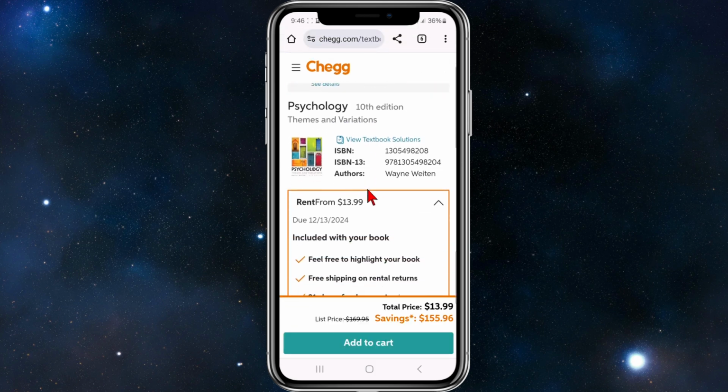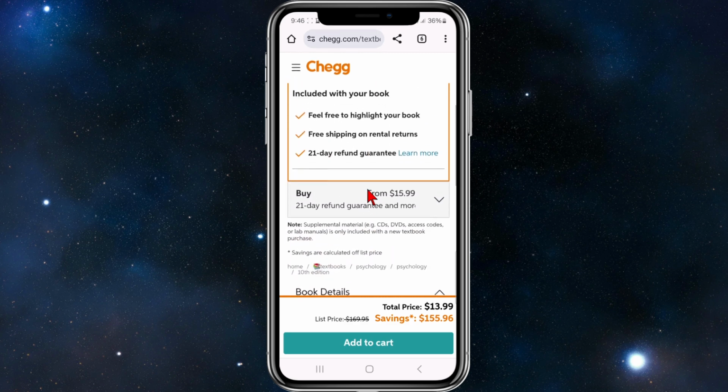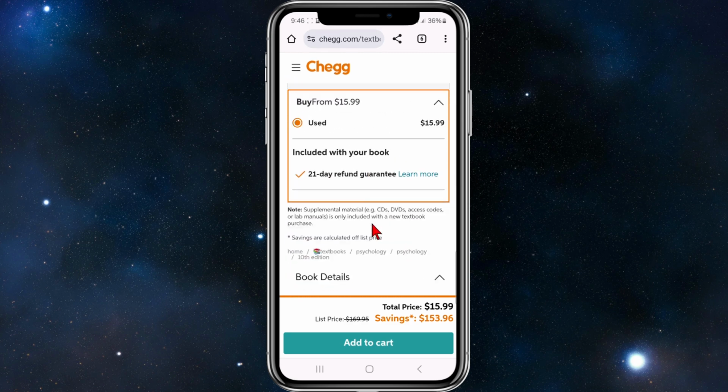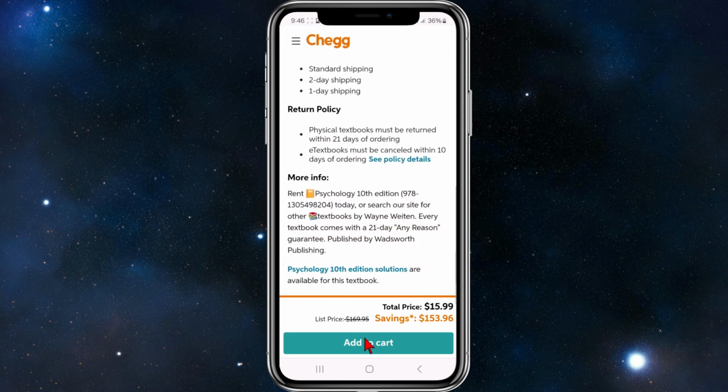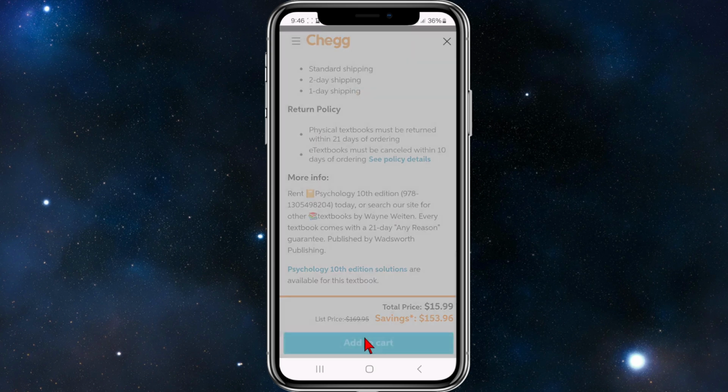So if I scroll down, you can see a bit more about the book. You can buy from $15.99. You've got $21 refund guarantee. All right, and now I'm going to add this to cart.